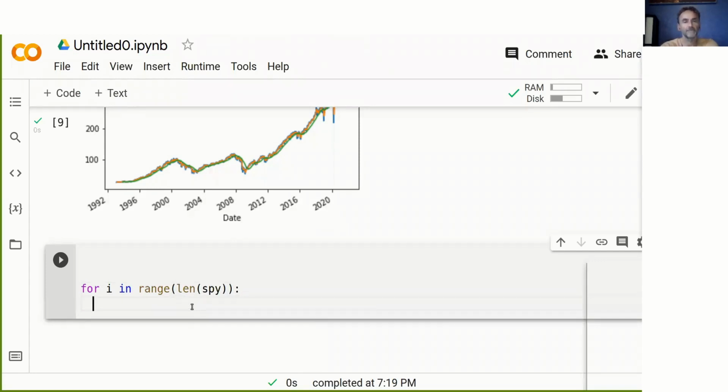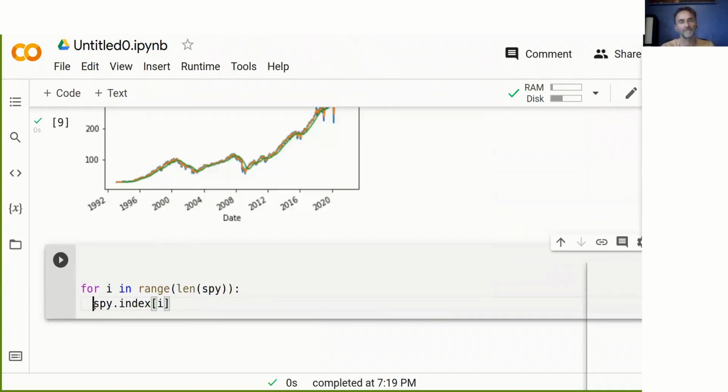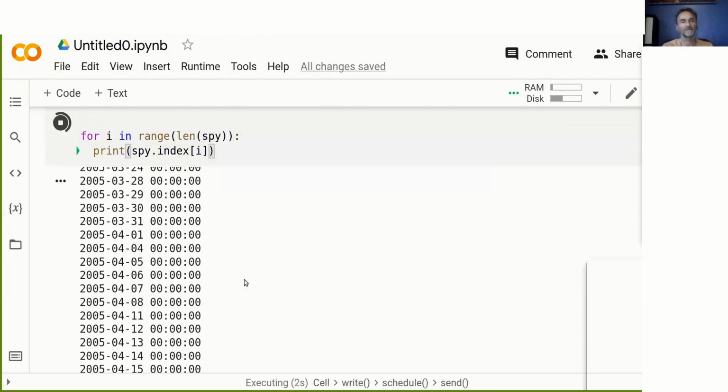Then, for example, I can print all the dates. So I go SPY.index, which basically gives us the date at index i. If I run this loop and print the dates, I get all the dates.